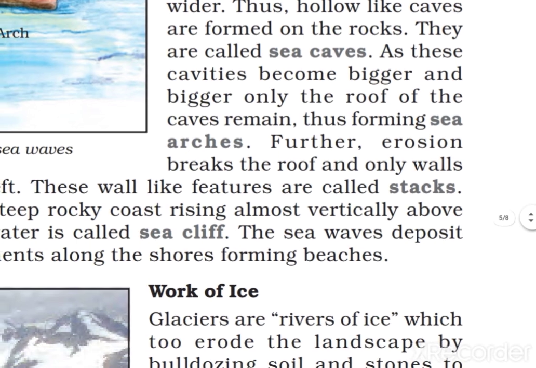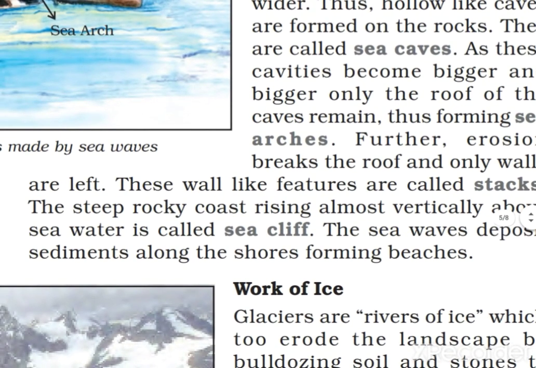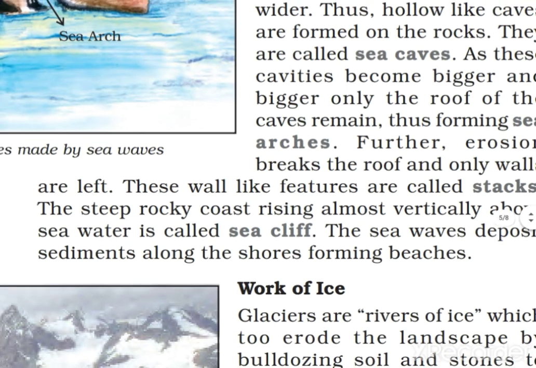The sea waves deposit sediments along the shores, forming beaches. We are talking about natural beaches. When sea waves come to the coastal area, they deposit all this material towards the coastal area, and it forms beaches.